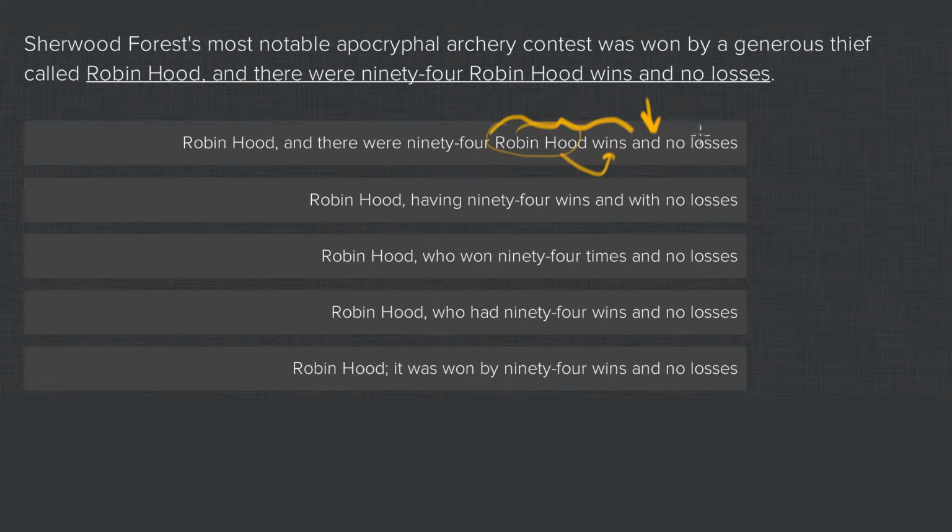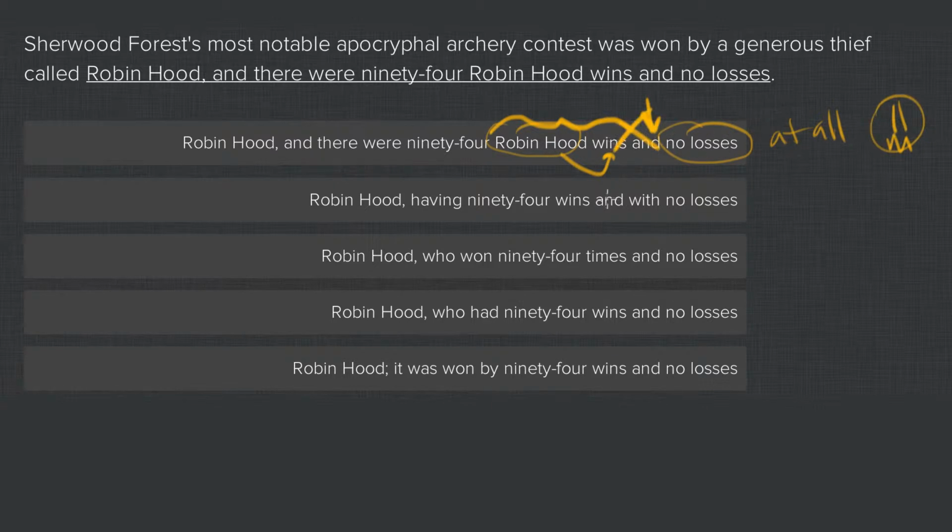If this is truly parallel, what it means is that there were no losses at all. What the author's intent is to say there were no Robin Hood losses. So regardless of how you split it, it's either a parallelism issue or it's a modifier issue. So we'll put both of those, parallel and modifier.